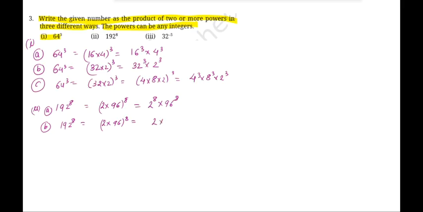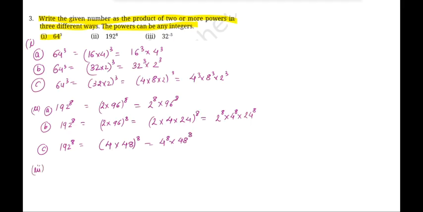So let me divide it by 4. So 4 times of 2 is 8 and 4 times of 4 is 16, और इसका power 8. So I could write it as 2 to the power of 8 times 4 to the power of 8 and 24 to the power of 8. Another way, 192 to the power of 8. So 4 times of 48 it would be to the power of 8. So I could write it as 4 to the power of 8 and 48 to the power of 8.